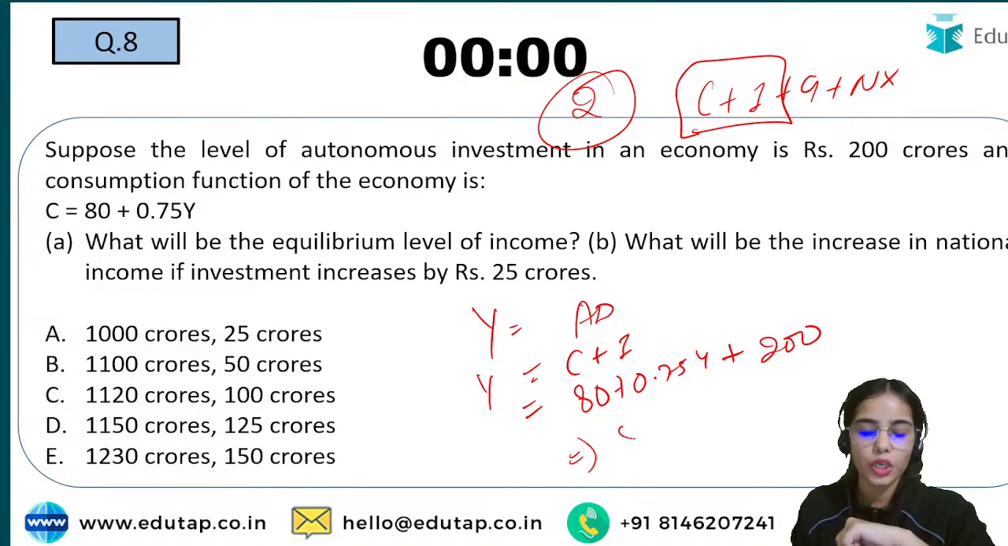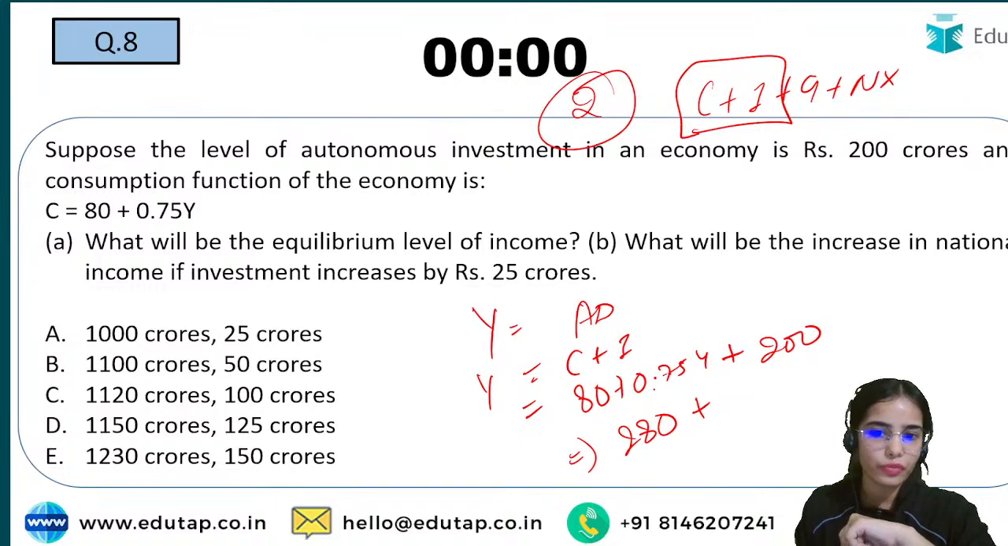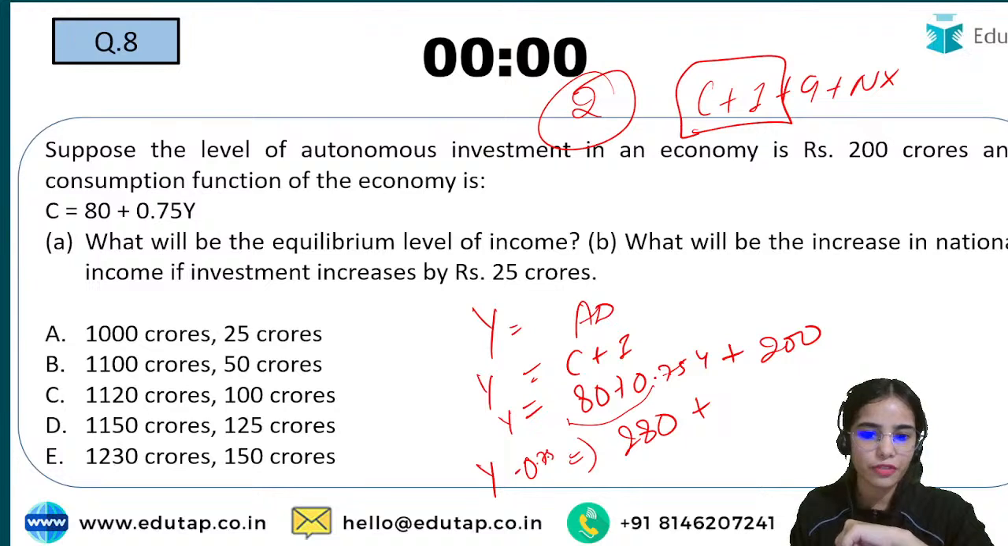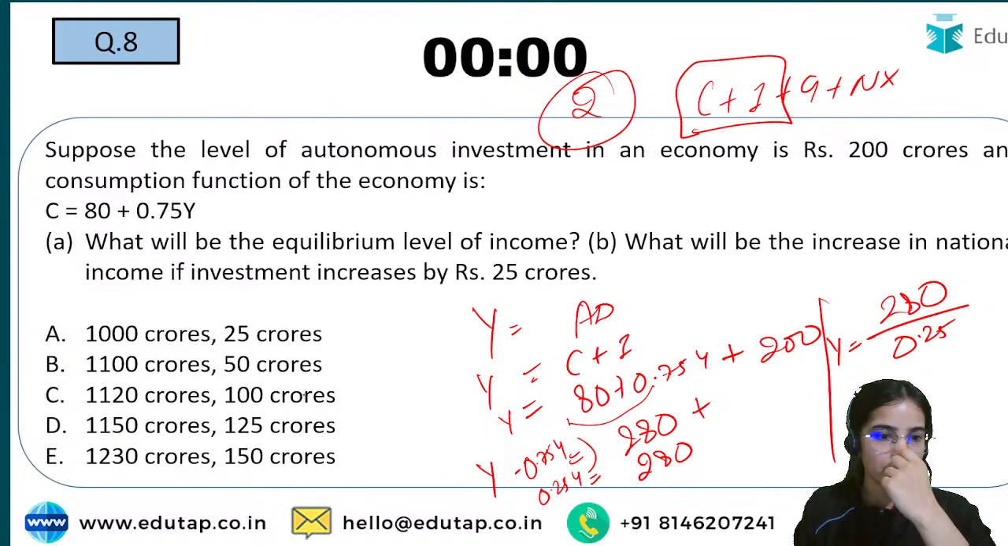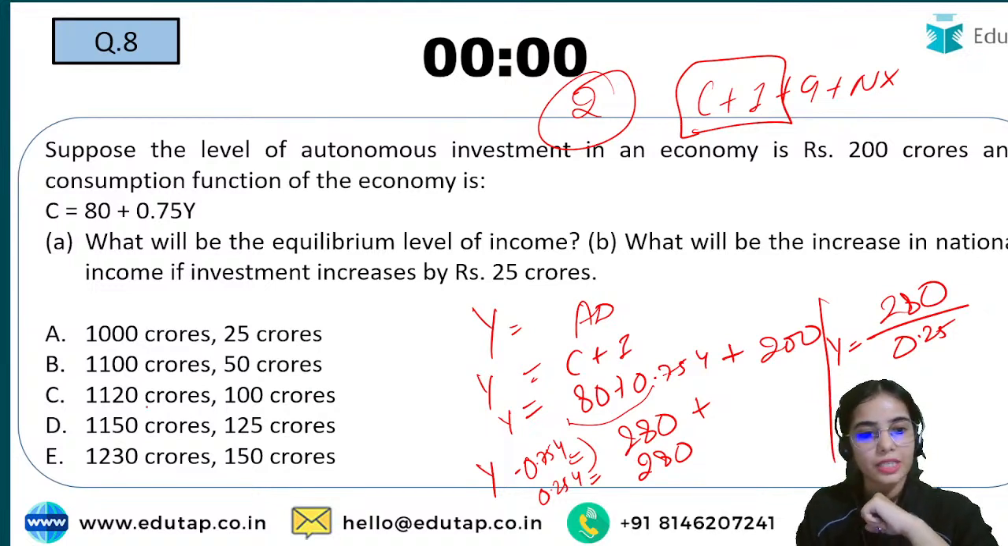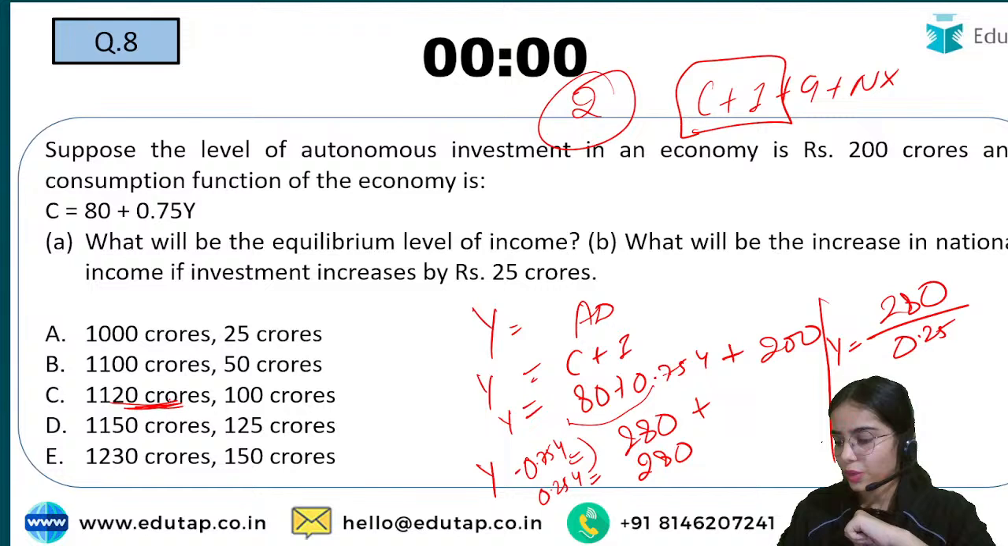So that means y equals 280 plus 0.75y. If it goes there, y minus 0.75y will be 0.25y equal to 280. So 280 divided by 0.25, y is equal to this. The answer will be 1120. I hope this is clear.